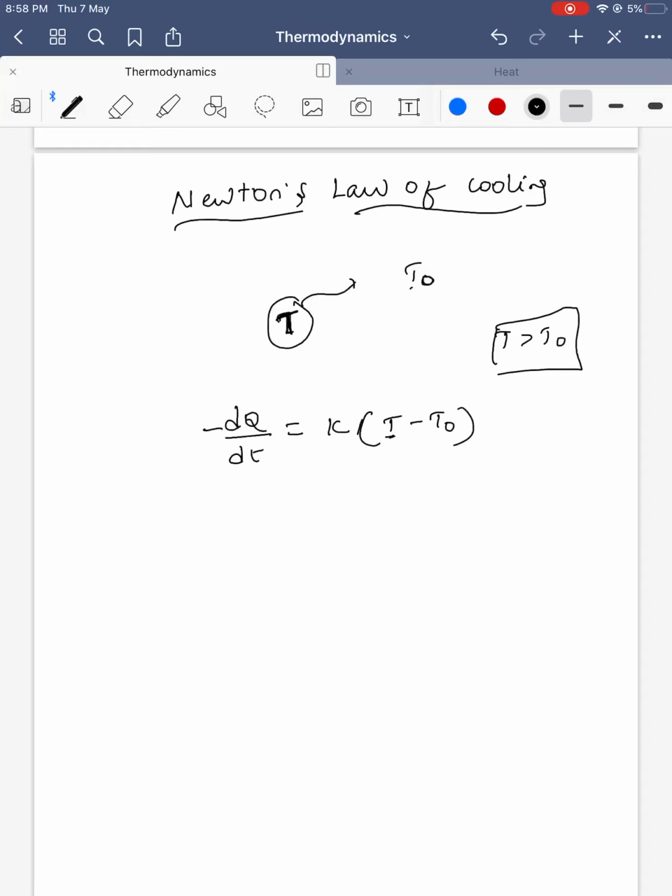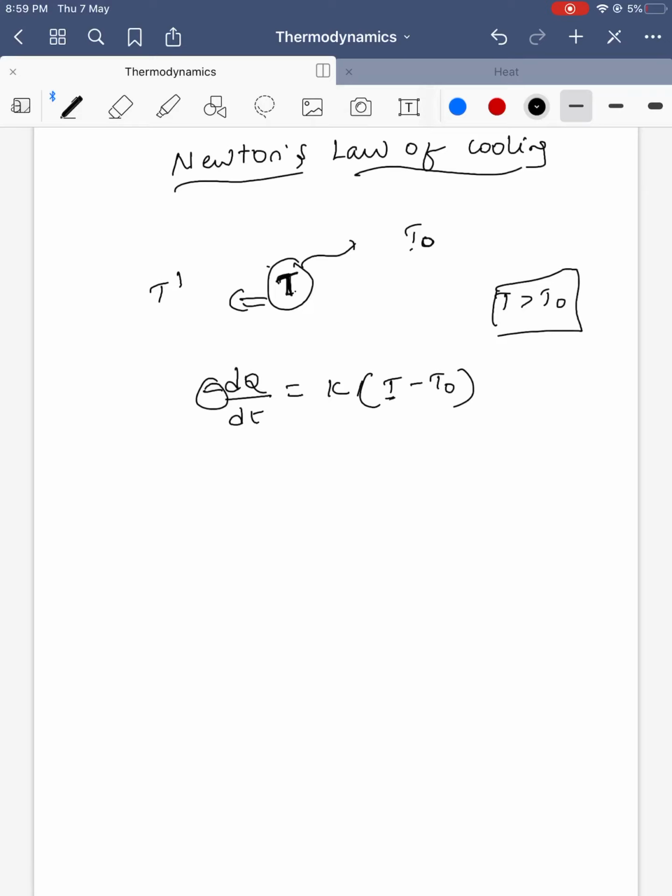The minus sign is there because heat is getting lost, it is losing the heat. So dQ by dt. How much heat will be transferred if the temperature goes from T to an intermediate temperature, say T prime? Q is equal to ms delta T, so dQ is equal to ms dT.